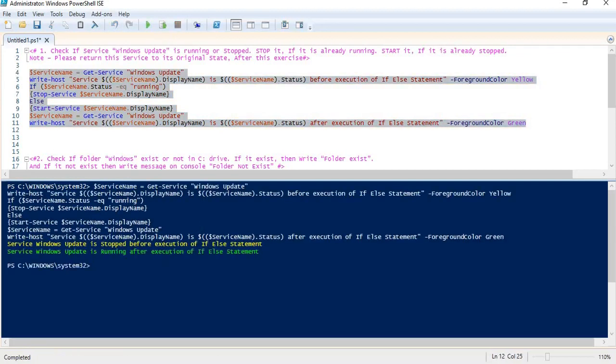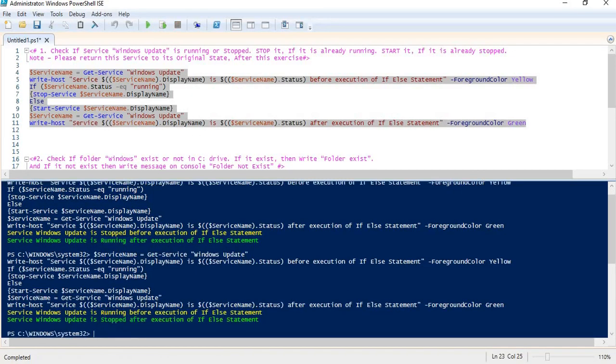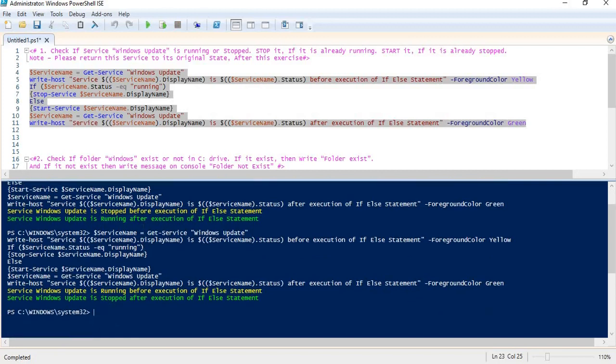If you can see, my status of service was stopped before the execution of this statement, and after that it is running. So current status is running, right? So if I run it again, my service was running, but now it is stopped. So in this way we can check what is the status of my service currently, and I can modify it accordingly.